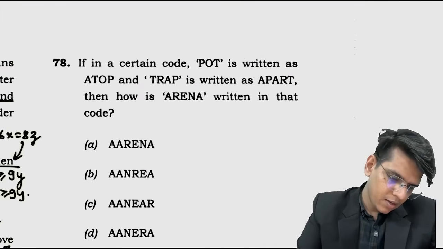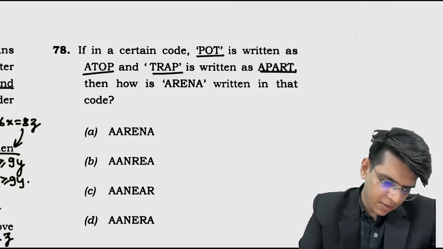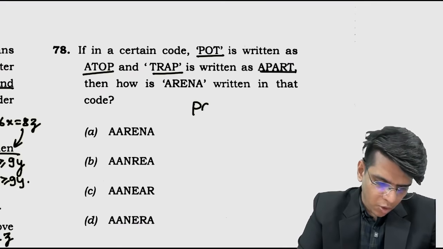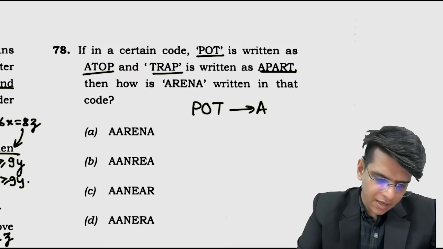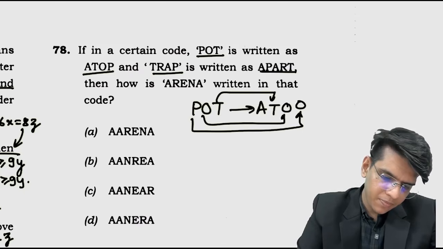ठीक है. Now pot is coded as atop, trap is coded as apart, right? Pot में क्या हो रहा है, A then T then O then P.